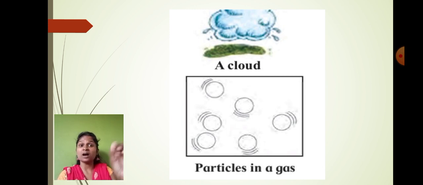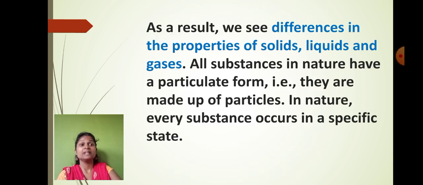Understood now, students? So the arrangement of the particles in all the three states is different, but the individual particle type remains the same. Students, always remember that as a result we see differences in the properties of the solid, liquid and gases. Because of the distance, because of the arrangement of the particles, whether they are away from each other or close to each other, the properties of the solid, liquid and gaseous state will also differ. All the substances in nature are made up of particles. In nature every substance occurs in a specific state.